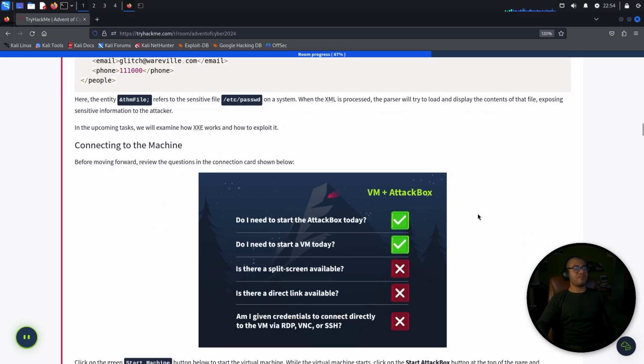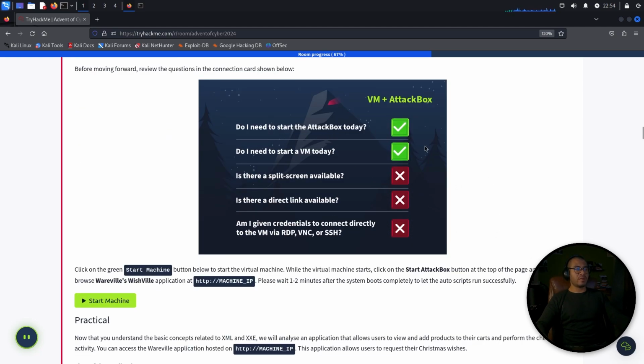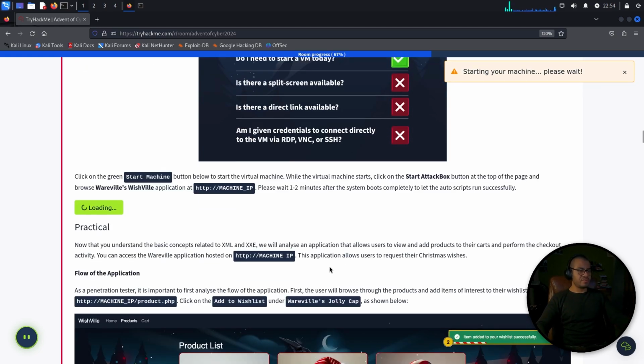Connecting to the machine. Before moving forward, review the questions in the connection card shown below. Okay. Do I need to start the attack box today? Yes. Do I need to start the VM today? Yes. Is there a split screen available? No. Is there a direct link available? Okay, let's start the machine already.